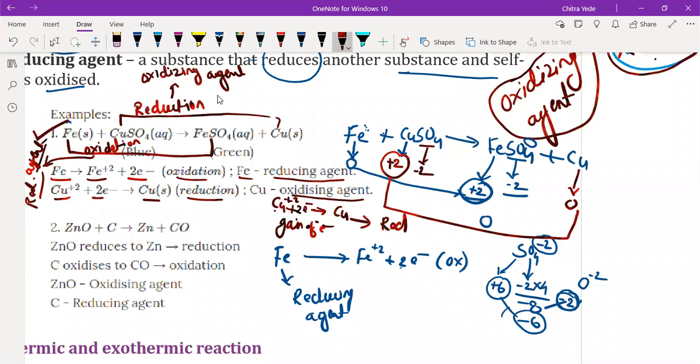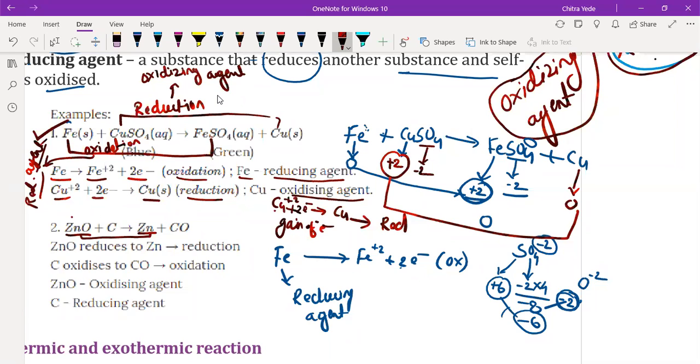In the next reaction, we have ZnO combining with carbon. Here zinc has a 2+ charge, or on the basis of loss or gain of oxygen, we will understand whether it is redox or not. Here we have zinc with oxygen on the reactant side, but on the product side, oxygen is lost by zinc. Is it? That means it is getting reduced, so I'm writing here RED. That means reduction takes place.